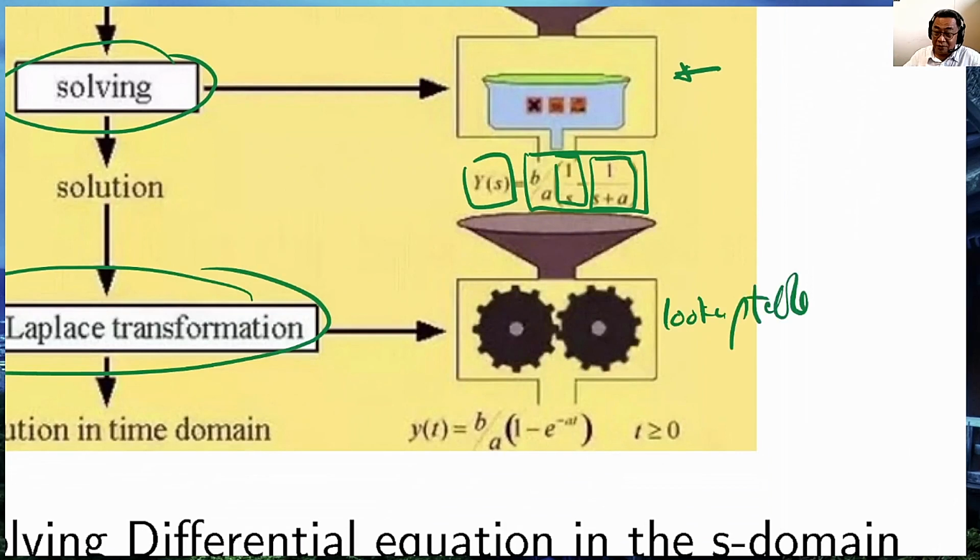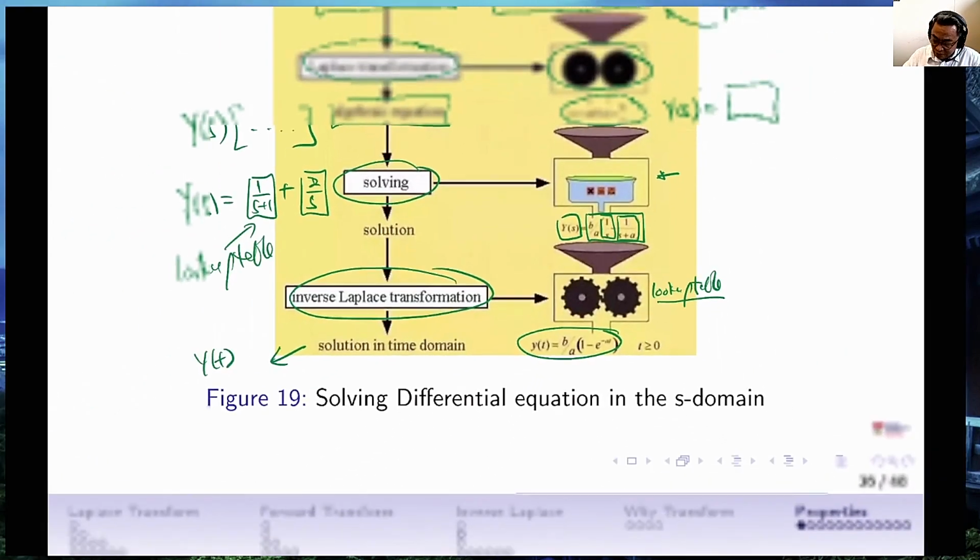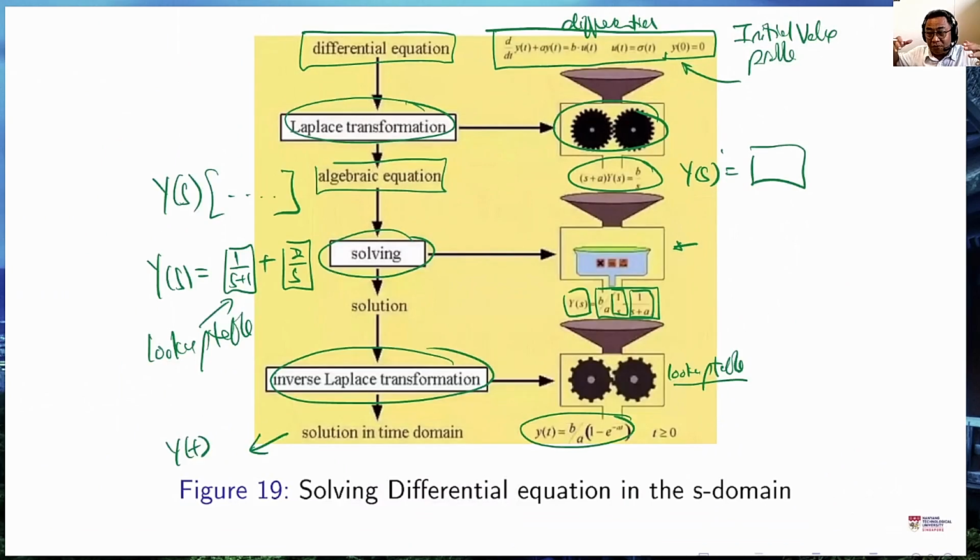And we again use a lookup table to perform the inverse Laplace transform. In our course, we'll never use complex analysis to perform the inverse Laplace transform. We'll simply use the lookup table, and this is the solution. So again, this is a very nice picture of the overview of how we are using the Laplace transform to solve differential equations.